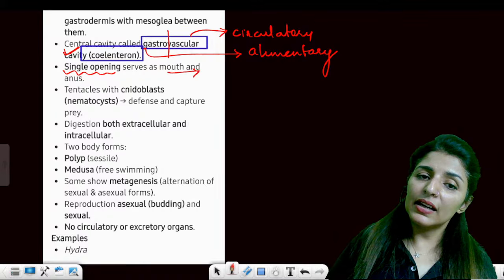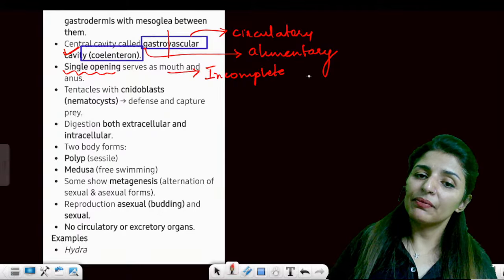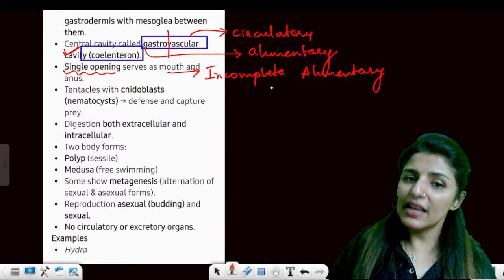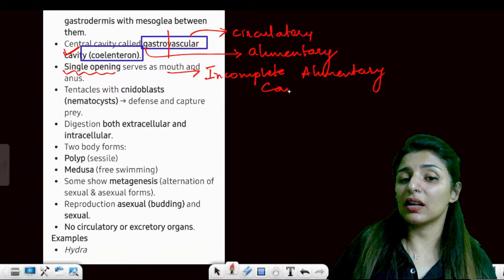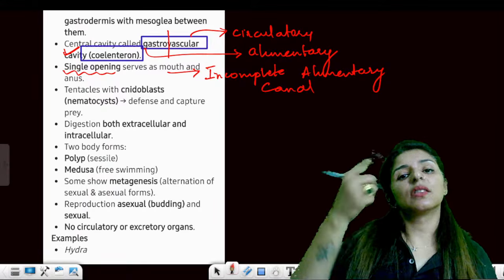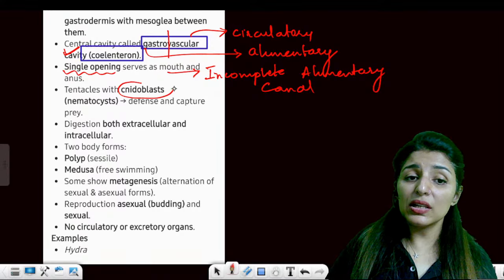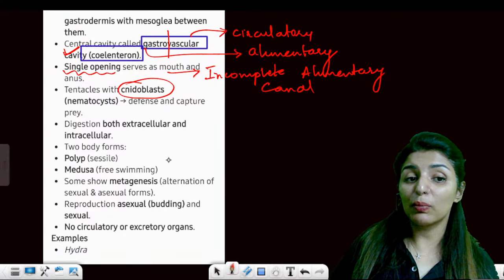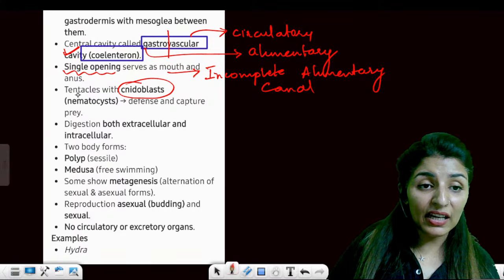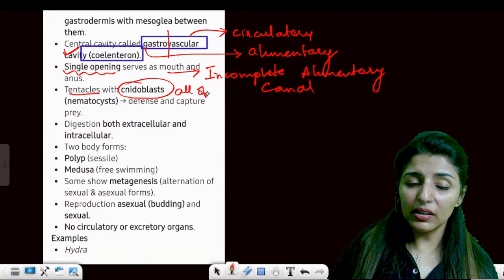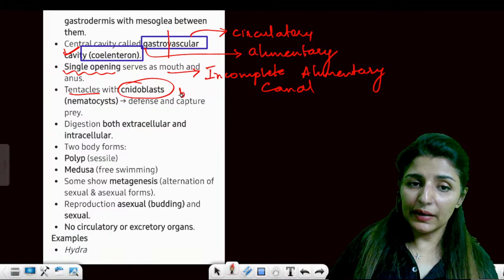Coel means cavity, enteron means alimentary canal. Is this clear? But it has a single opening which will serve as both mouth and anus. So that is why it has an incomplete alimentary canal. See, Porifera doesn't have an alimentary canal at all, while this one has, and it is incomplete. Single opening for ingestion as well as for removal. Then there are special cells called cnidocytes or cnidoblasts. They are present on tentacles and all over the body.